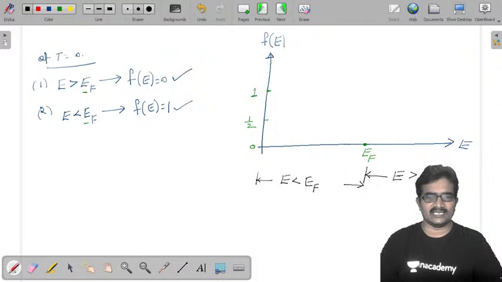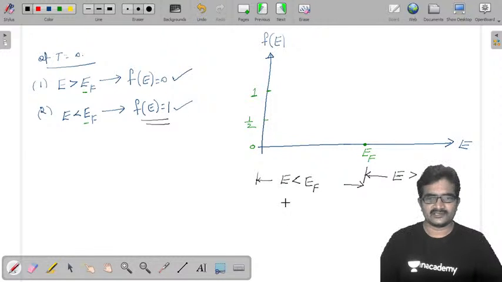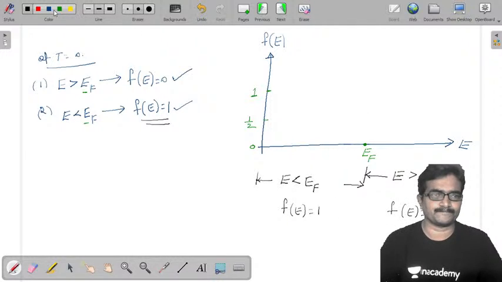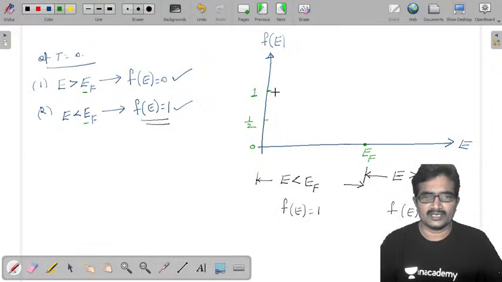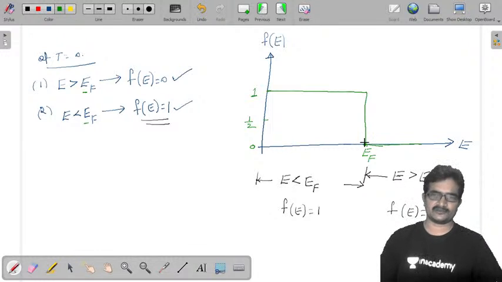For E less than EF, the f of E value is 1, and here for E greater than EF, the f of E value is 0. Now I am placing these here. Up to here it is 1, and from this point it is 0. Yeah, this is the plot.